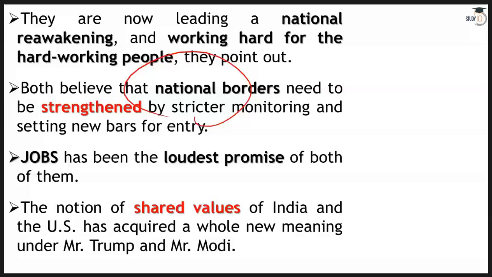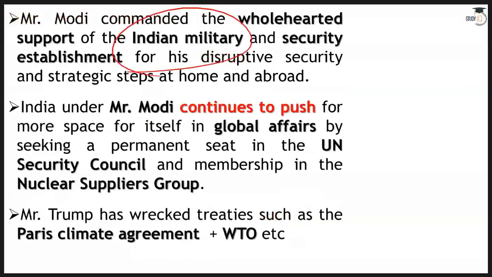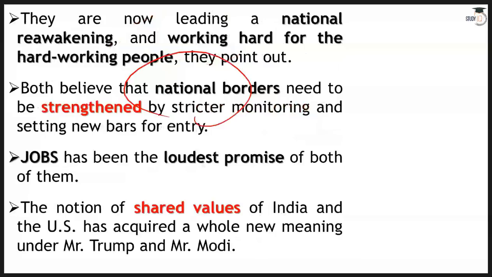Modi. And in the recent past, we also saw that the military has got a free hand under Mr. Trump. USA's military and the Indian military as well, and the security establishment, get very good support, or they know that Mr. Modi is a full supporter of the Indian military and security. So we see lots of actions going on, and this is creating a sort of charm as well as affiliation. People do have a soft corner for those leaders who take decisive action against terrorists and this sort of organizations.